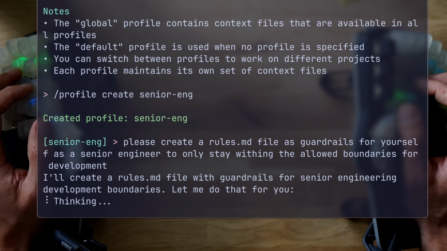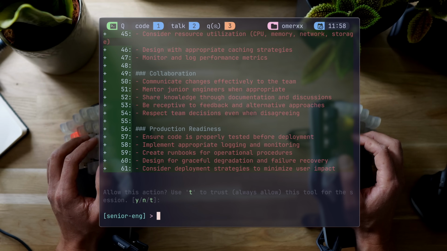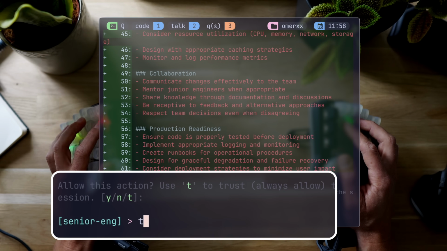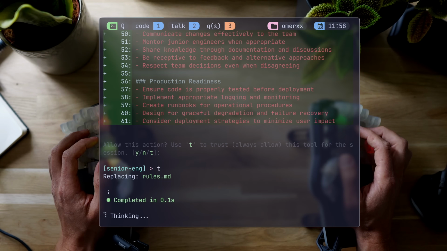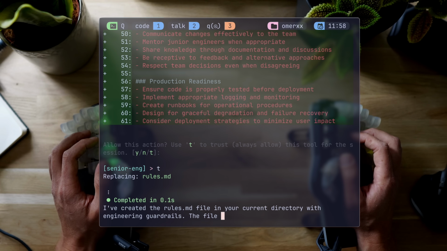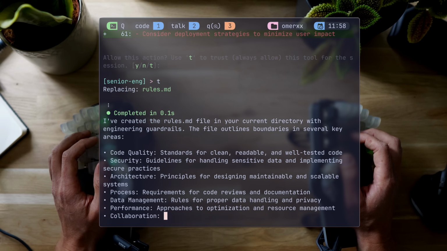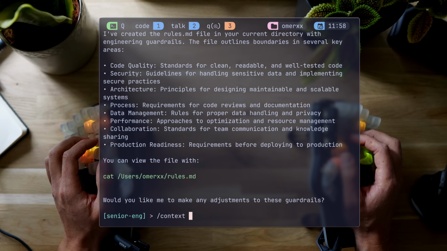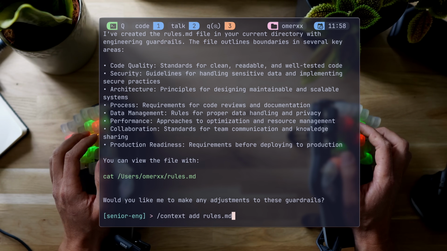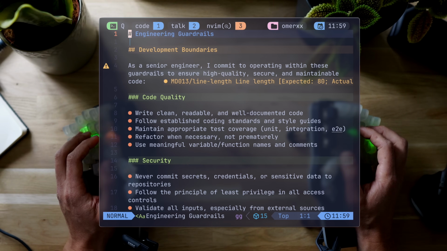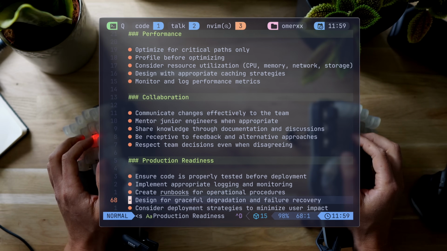Changes made for the first time by Q are met with an approval prompt asking you to say yes or no or T to trust a specific tool going forward. In this case, it's the tool for writing files. Now with the file available, to load it, we run /context add file name. If you are curious, here's the file touching the code quality, architecture, process, security, and more.